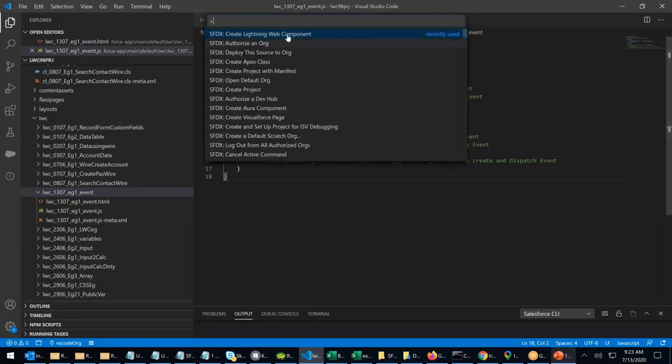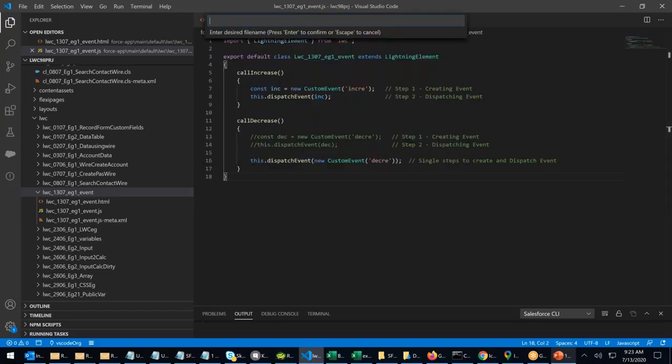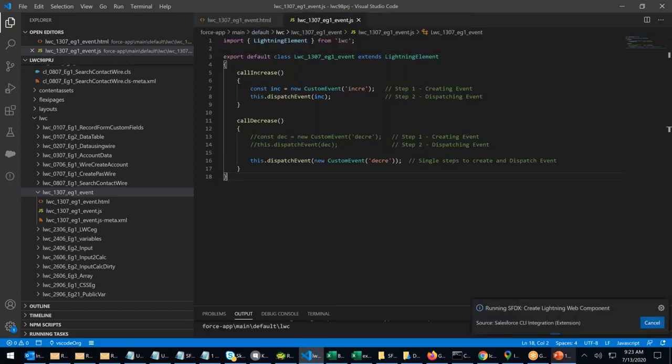Control Shift P. Create a lightning web component. What is that? LWC underscore 1307 underscore EG2 underscore EVENT. Example event P, parent, event parent. I'm creating a component.